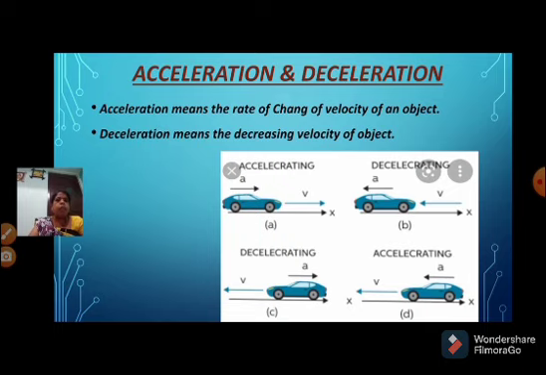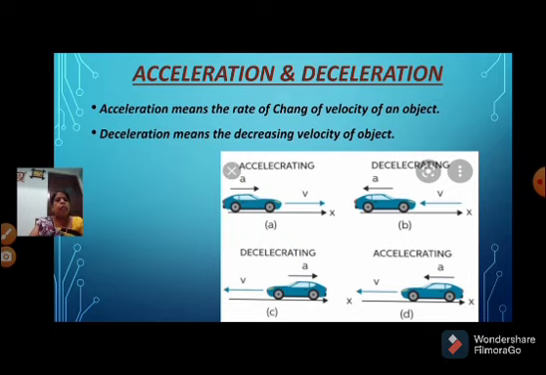Next, if the car is slowing down, the velocity will be decreased, I mean the acceleration will be negative. That is called deceleration. That means the direction of velocity and acceleration will both be changed in a slowing process. Both are the same in a speeding process.